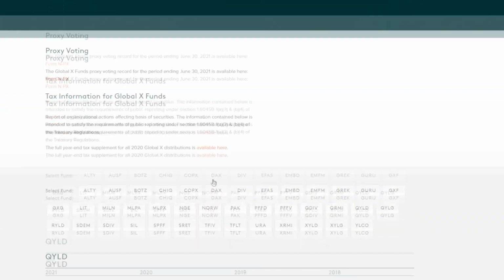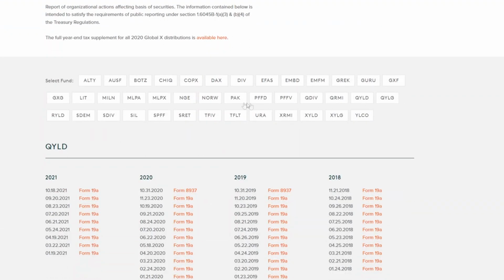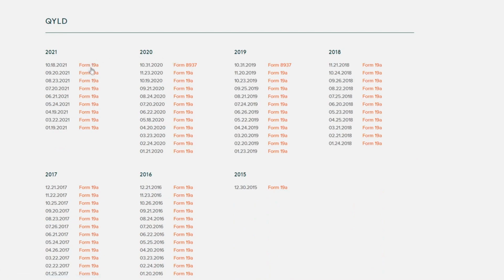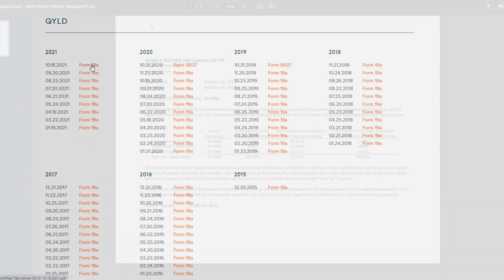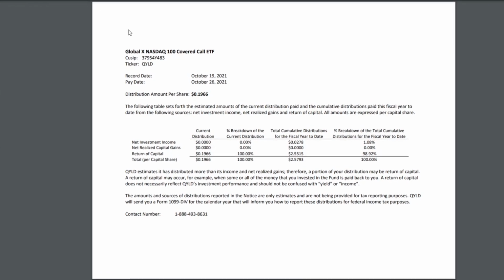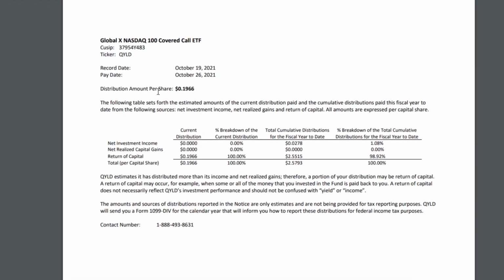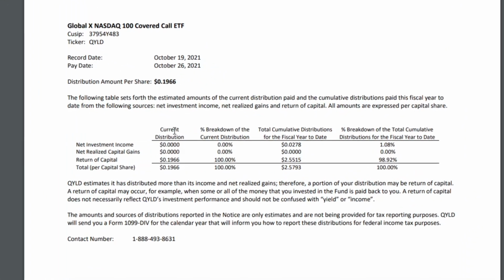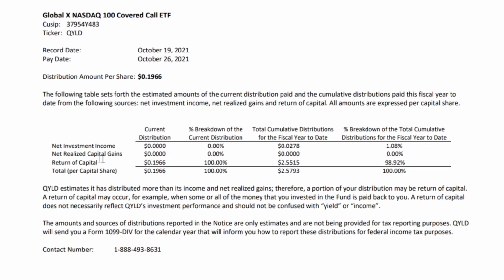And on here, you can scroll down, you can find whatever fund you want to look at, which we want to look at QYLD. So we're going to go ahead and click on QYLD, and let's just go ahead and look at the most recent one. So when we open this up, we can see the total distribution for the month of October. We're going to see the current distribution, whatever that was, and then it's going to give us the